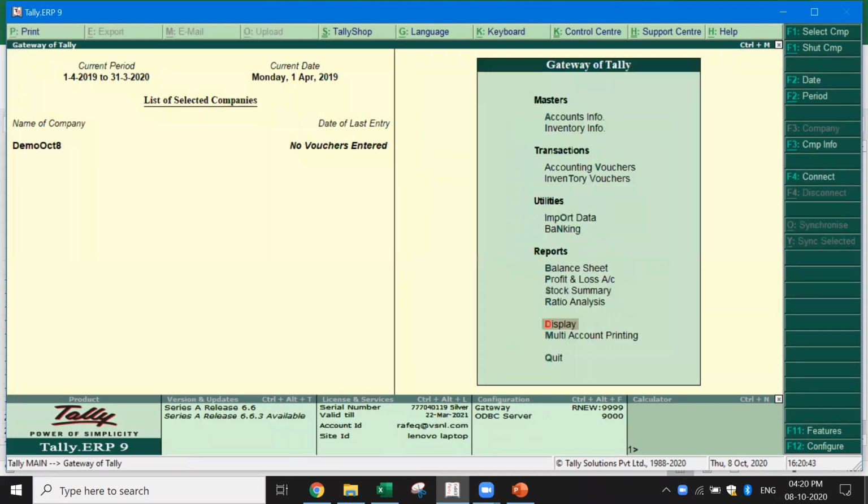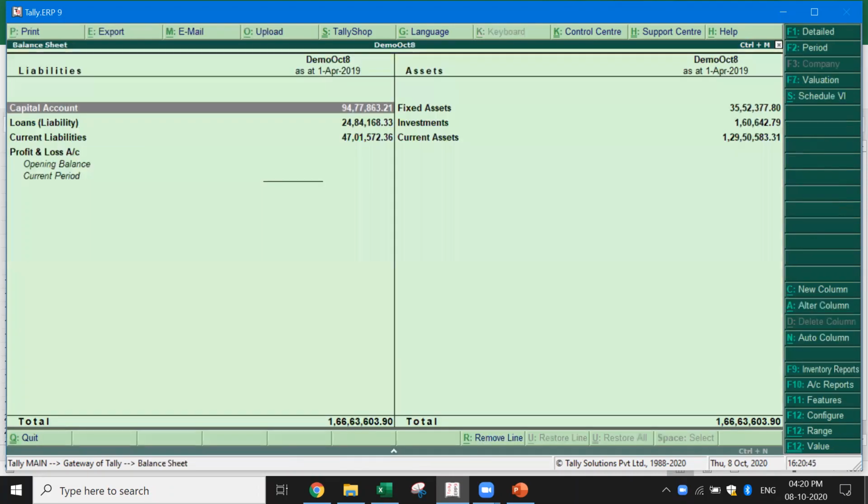Now I want to see, I imported with the opening balance, whether the opening balance has come. I go to balance sheet.